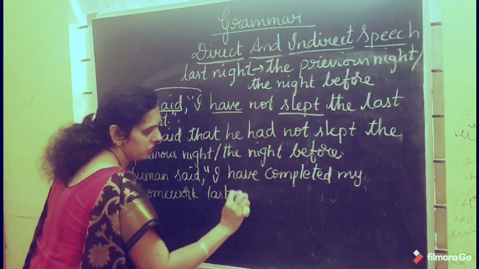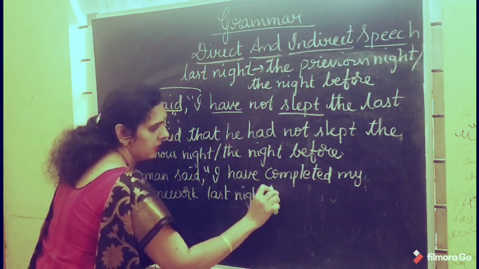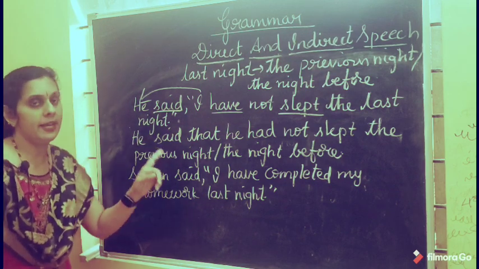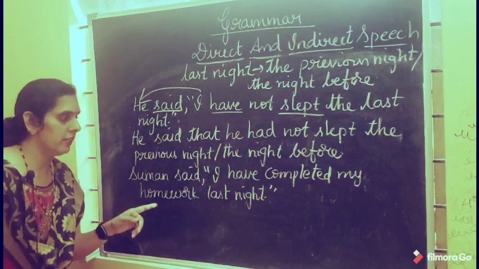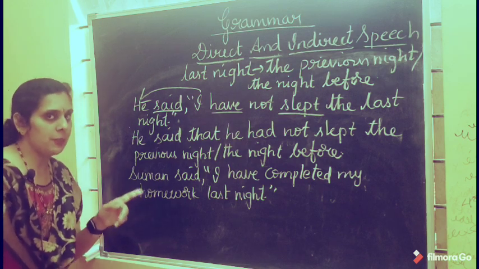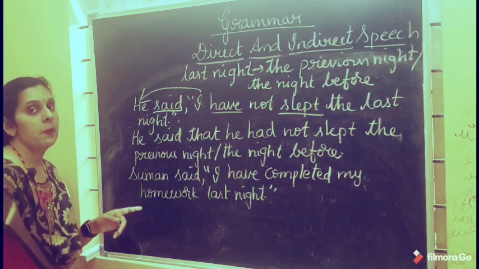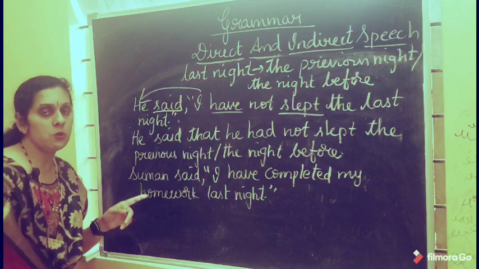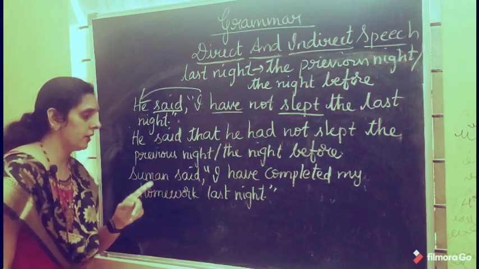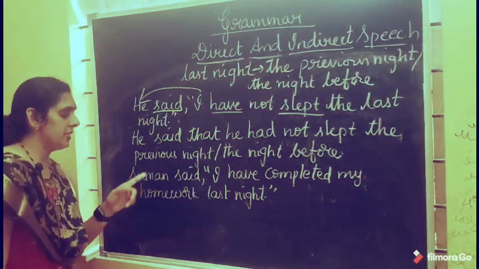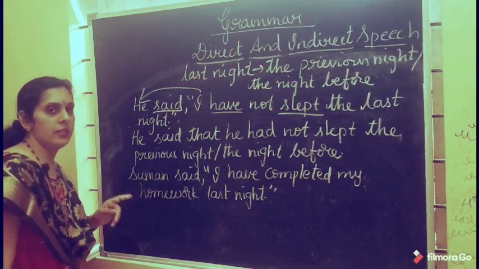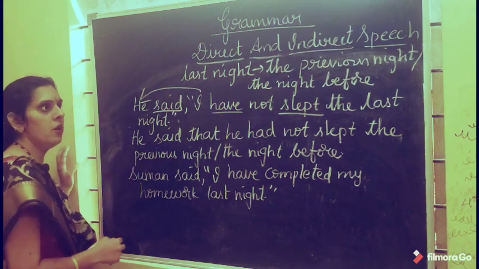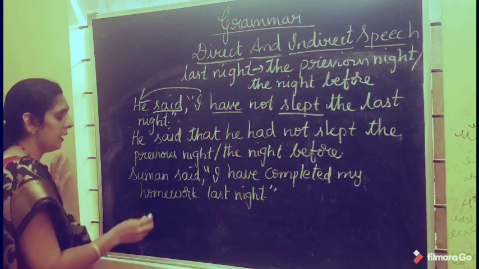So how are you going to change it? Suman said that. "I" changes according to the subject of the reporting part, so you get he. Have completed is present perfect. It changes to past perfect. "My" changes according to the subject of the reporting part. His homework. Last night changes to the previous night or the night before.